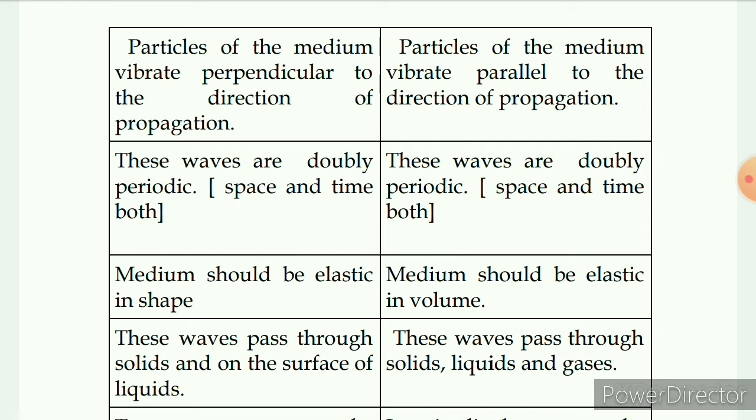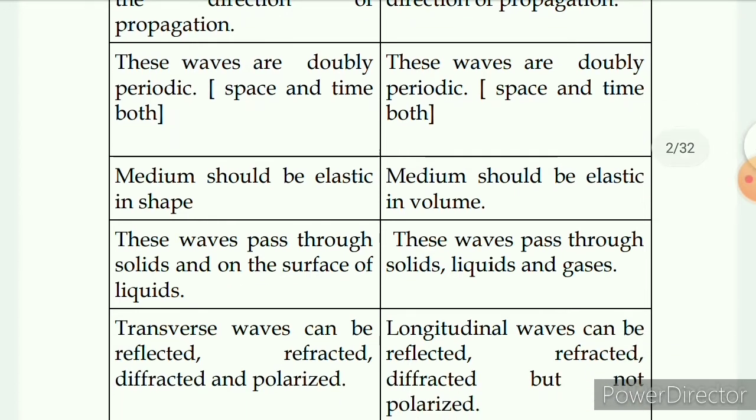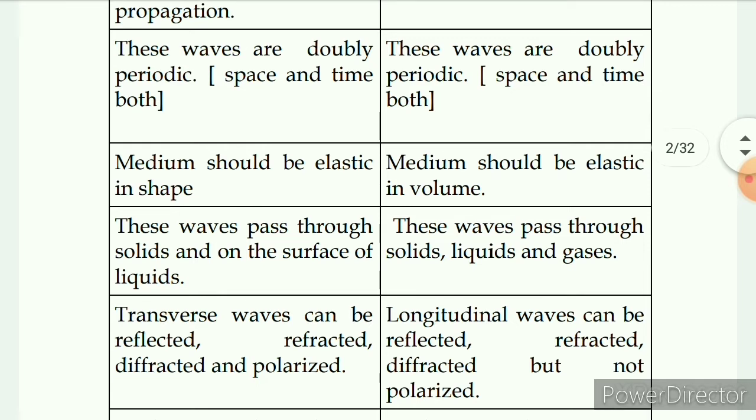What I mean by this is that when I speak about transverse waves, after a regular interval of space called the wavelength, the particles will be repeating their phases or positions, that is, they will be in the same state of vibration. Whereas after a regular interval of time called the time period, the particle will again come back to the same position of vibration. So this is space periodicity and time periodicity.